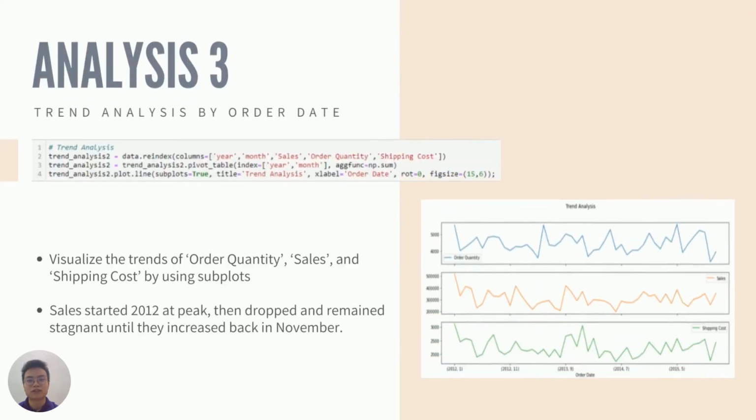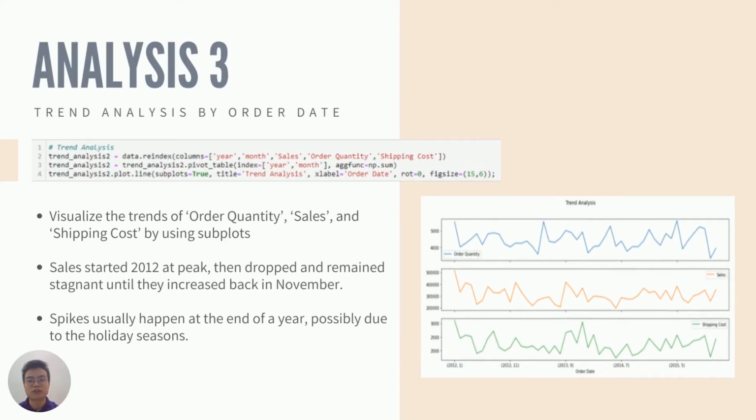For our third analysis, the trends of order quantity, sales, and shipping costs across the period of order dates are visualized by using subplots. The year and month are displayed on the x-axis, and from these line charts we can see that the sales started the year 2012 at peak, then dropped and remained stagnant until it increased back in November. For the next 3 years, there were some dips and spikes, but we can deduce that spikes usually happen at the end of the year, possibly due to the holiday seasons.